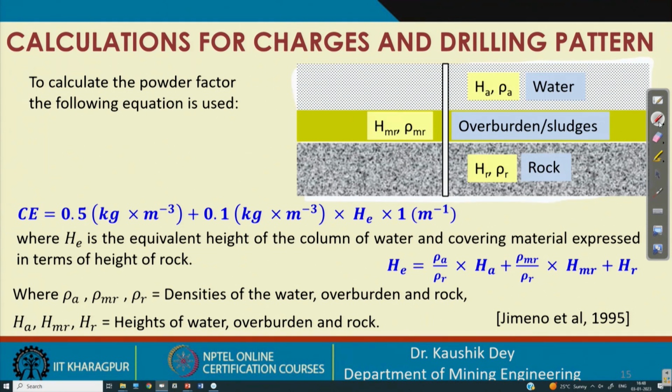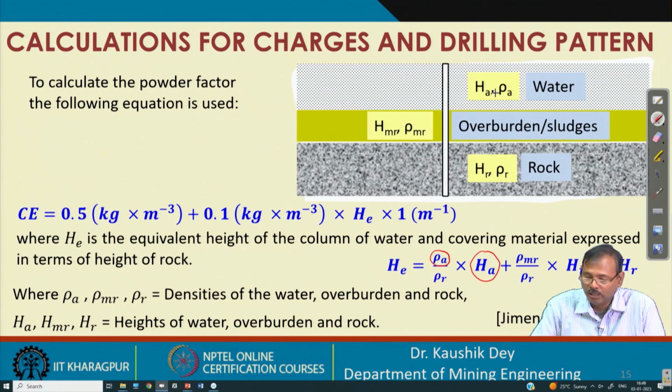The explosive charge placed is basically blasting this complete material of water, sludge and rock. So the equivalent height of a material having density equal to the rock is considered. Let us consider rho A as the density of water, and H A as the height of the water.